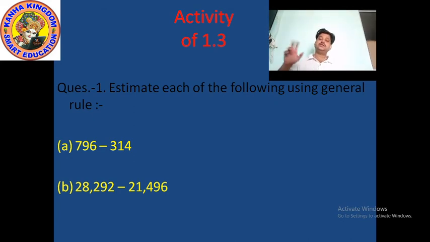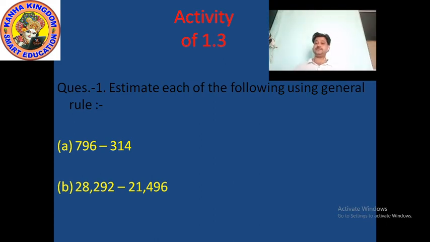The question is: estimate each of the following using the general rule. So here you also use general rules. The first question is 796 minus 314. The first number is 796. How do we read 796?